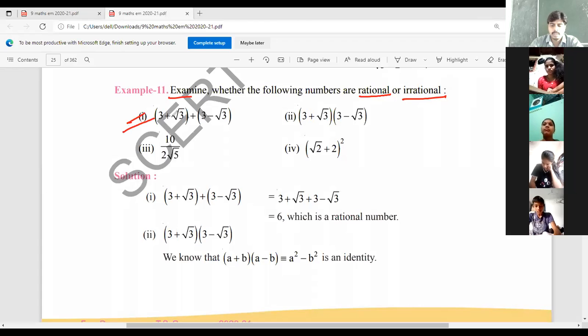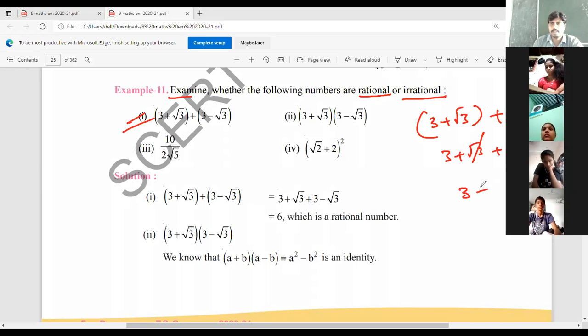See, 3 plus root 3 plus 3 minus root 3: plus root 3 and minus root 3 get cancelled, remaining 3 plus 3, which gives us 6. 6 is a rational number, right?